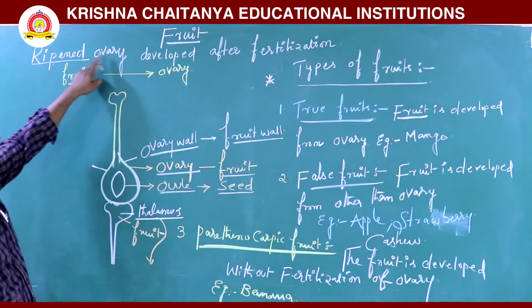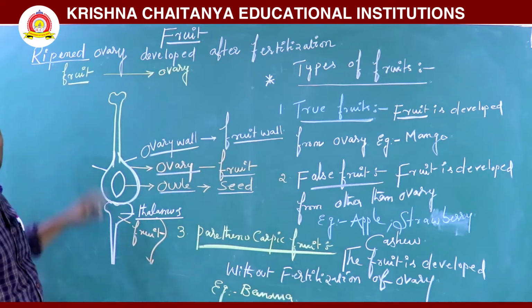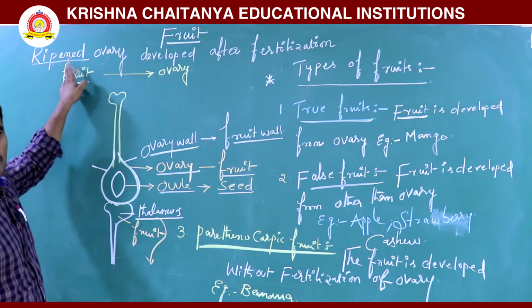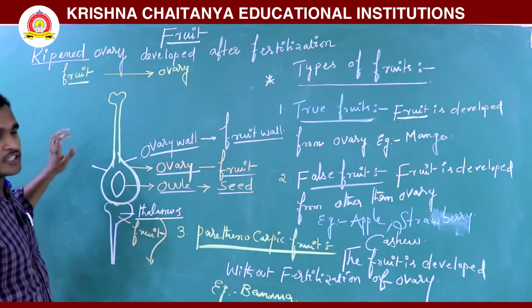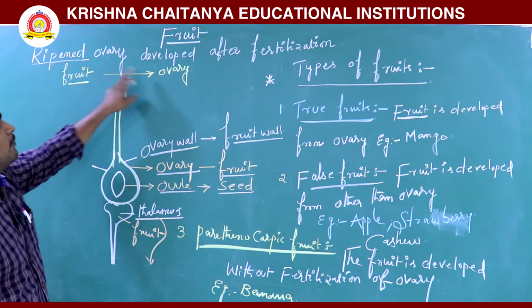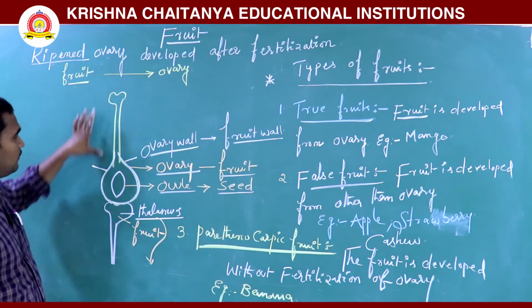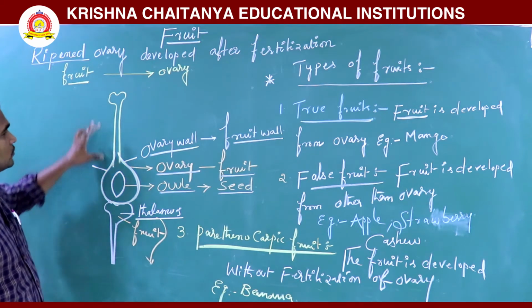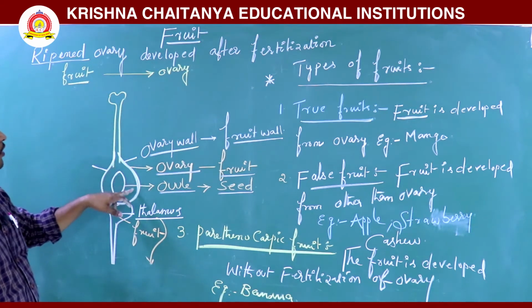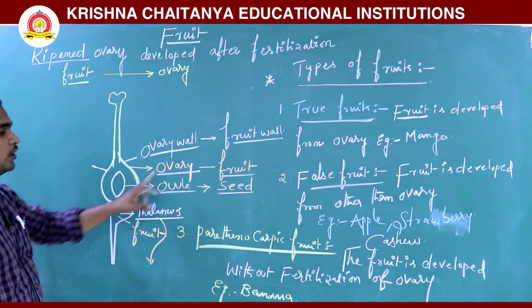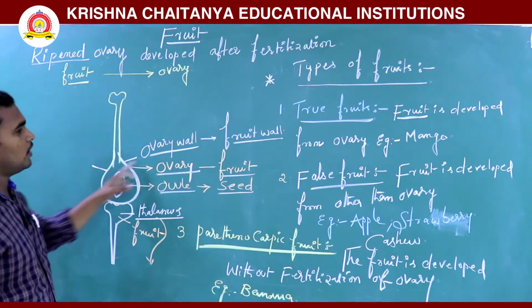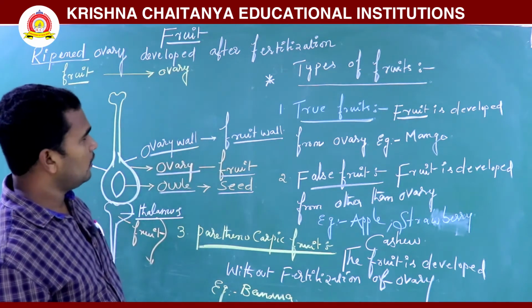First, see, the ripened ovary developed after fertilization is nothing but the fruit, which is developed from the ovary. So this is the flower, and in the flower, if you take the carpel, after fertilization the ovary develops into fruit, the ovule develops into seed, and the ovary wall develops into the fruit wall.